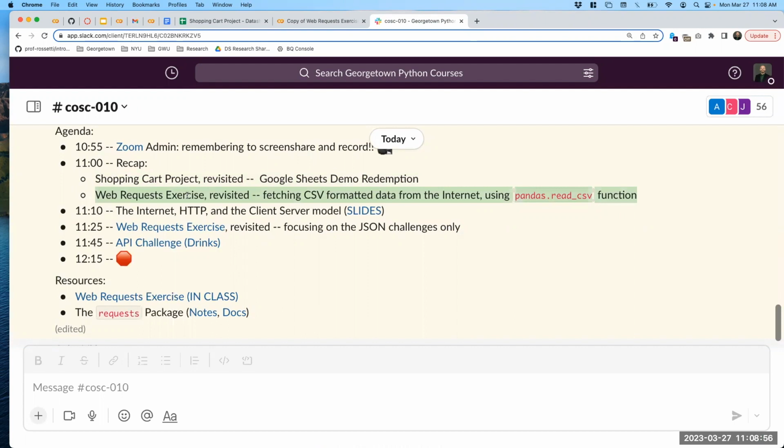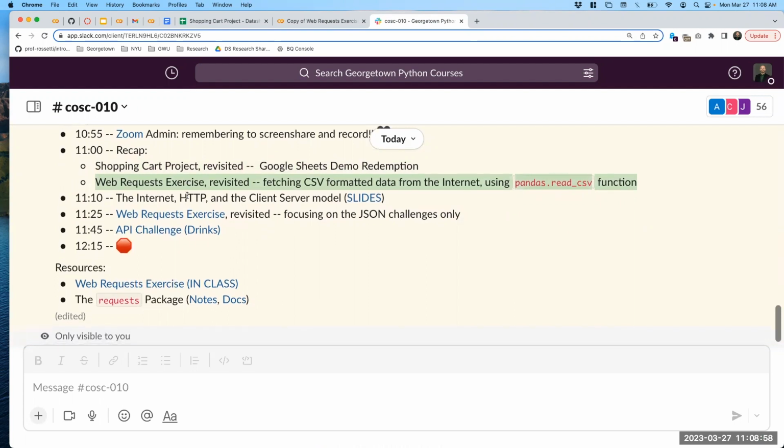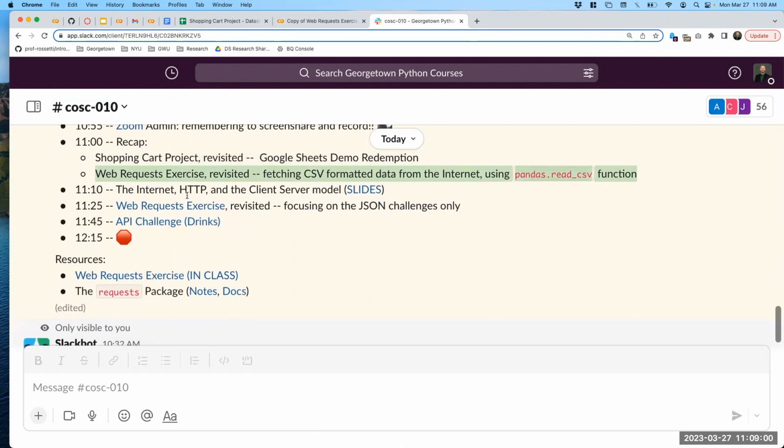We'll revisit the web request exercise in a few minutes. Previously, we had been fetching CSV formatted data. Maybe we're using some pandas to do that, but we will learn how to process JSON data. So what does that mean? What does it mean for us to be working with the internet?